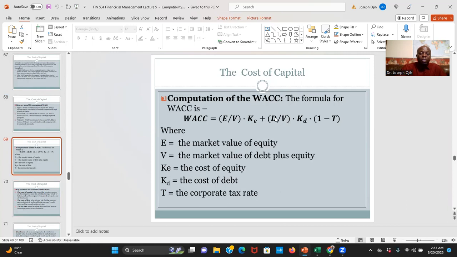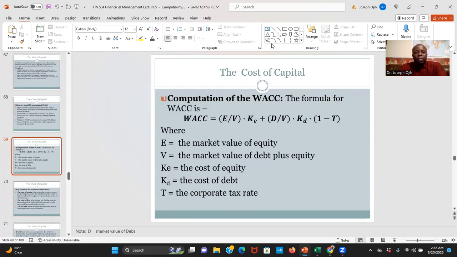So remember, D is my market value of debt. For some reason I missed putting it here, so let me just type it down here as a note. D equals market value of debt.